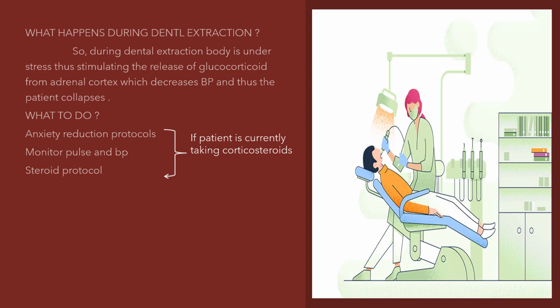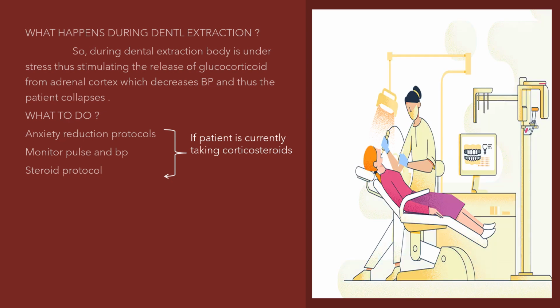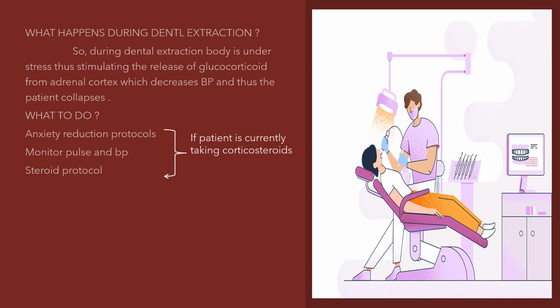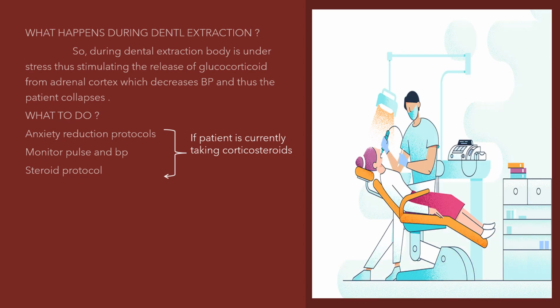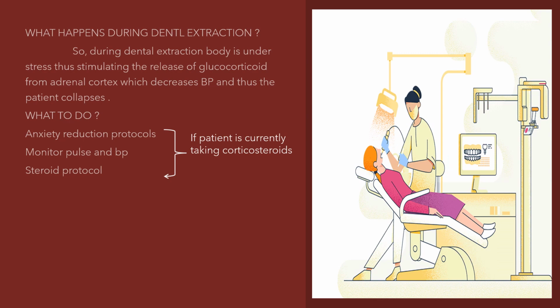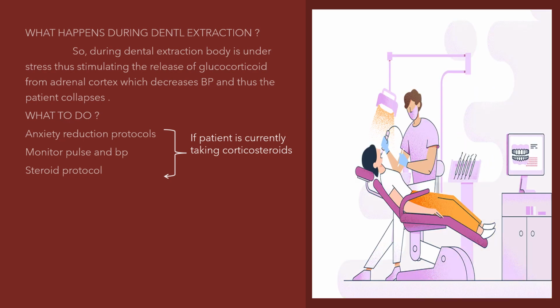But for this patient, you decrease the dose gradually, like on the second post-surgical day the dose should be dropped to 40 milligram, and then drop to 20 milligram on the third day and 3 days thereafter. Like this you have to decrease the doses gradually for such patients.